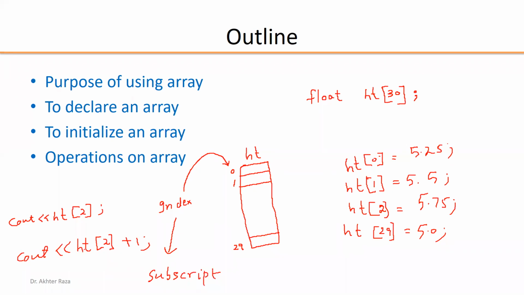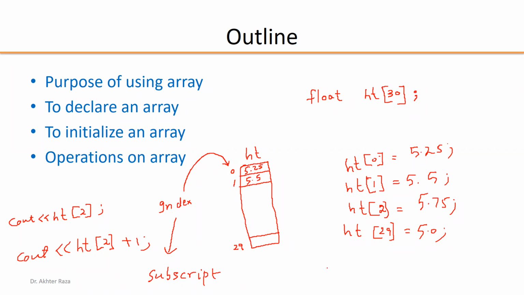So HT is the name of the array, and index 2 means subscript 2. Index 1 means subscript number 1. Subscript number 1 is this location. The 5.5 will be here, 5.25 will be here.